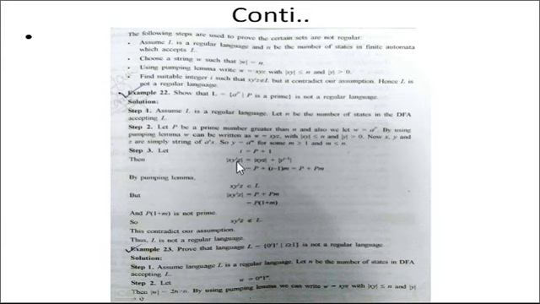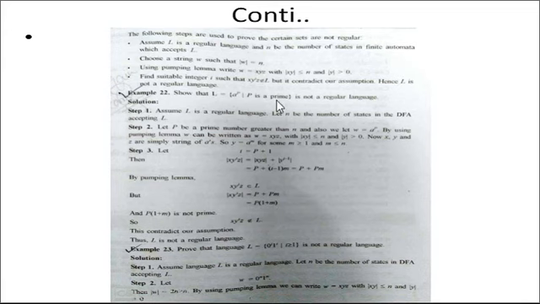So the length of x y to the power i z equals the length of x plus y times i minus 1. Because i equal to p plus 1, putting the value, the length of x y to the power i z equals p plus p m. Taking p common, it is p times 1 plus m.